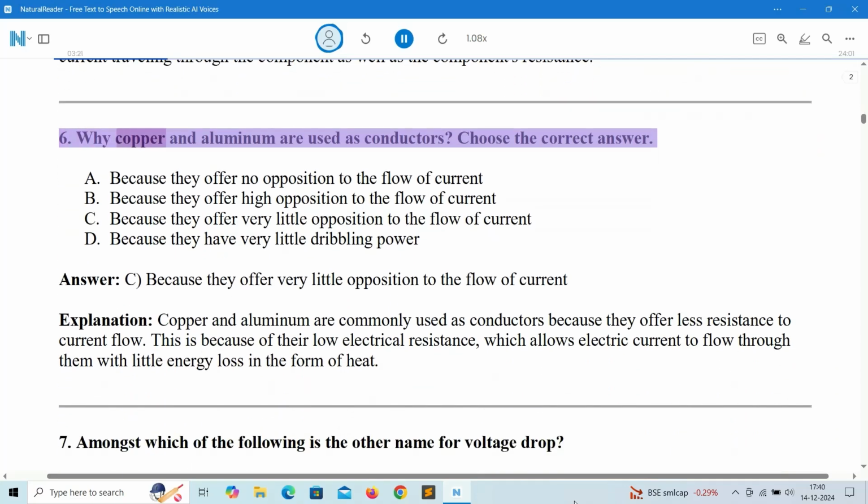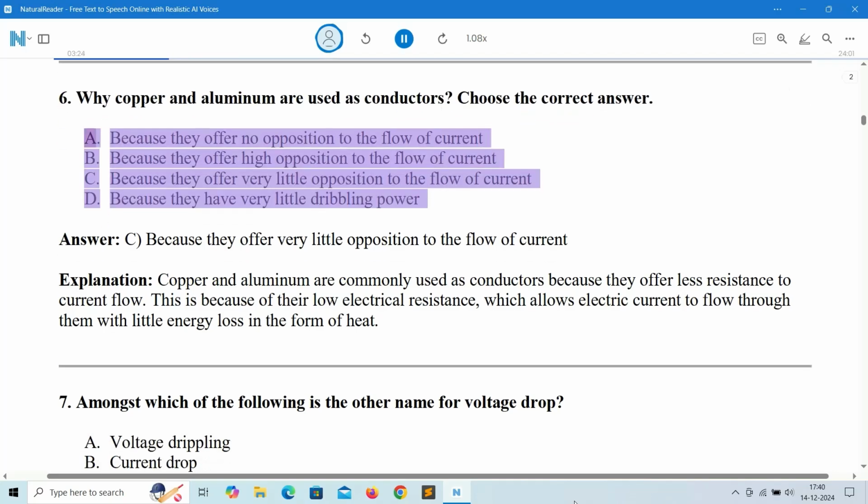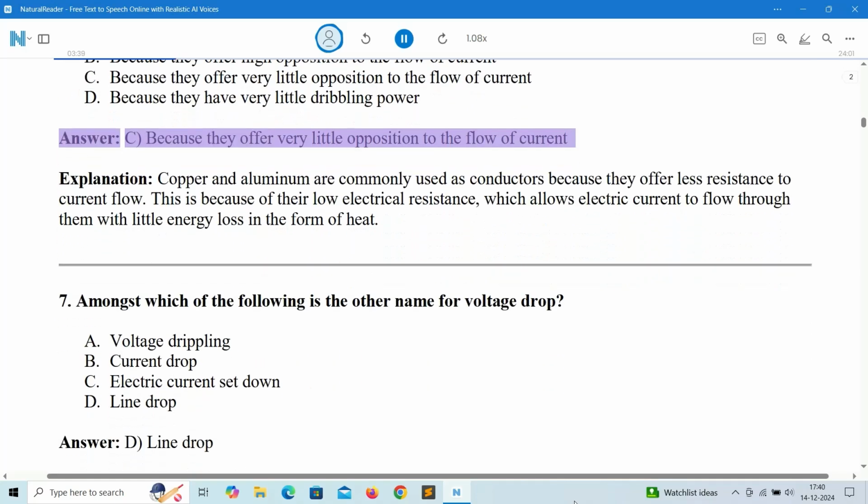6. Why are copper and aluminum used as conductors? Choose the correct answer. A. Because they offer no opposition to the flow of current. B. Because they offer high opposition to the flow of current. C. Because they offer very little opposition to the flow of current. D. Because they have very little dribbling power. Answer: C. Because they offer very little opposition to the flow of current.